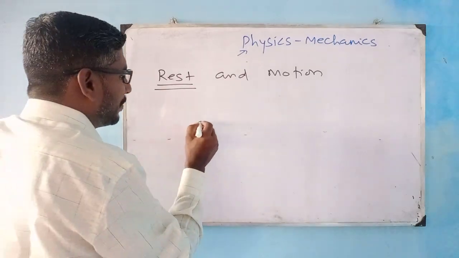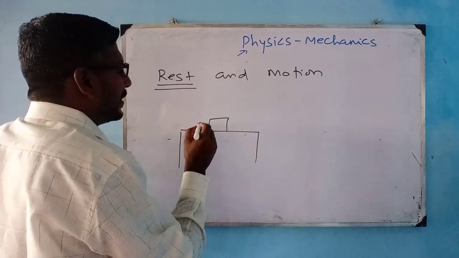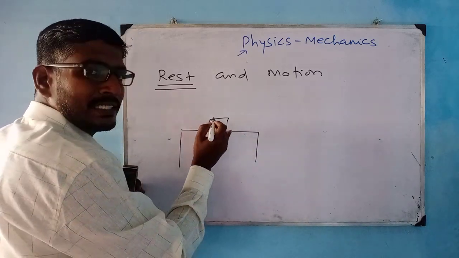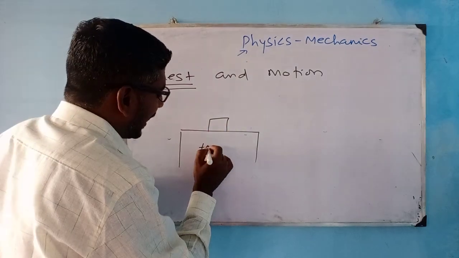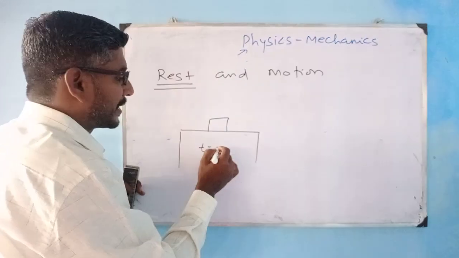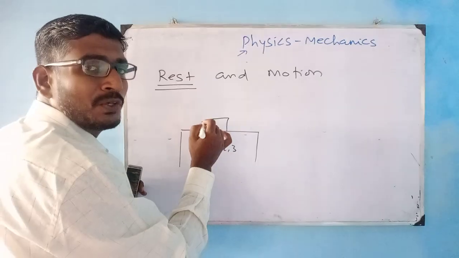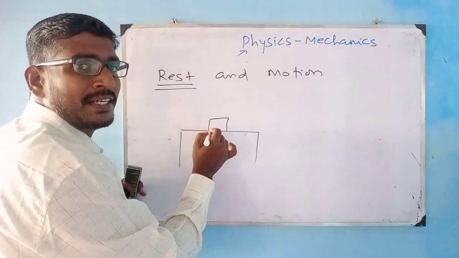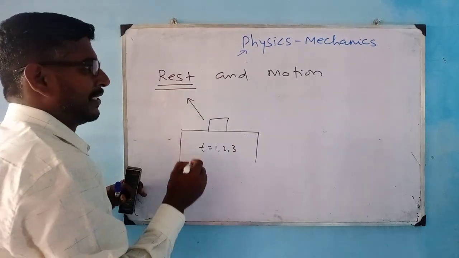For example, a book is placed on this table and this is at rest forever. Even when time is increasing, 1 second, 2 seconds, 3 seconds, this object is not going to change its position where it is being kept; that you define as rest.